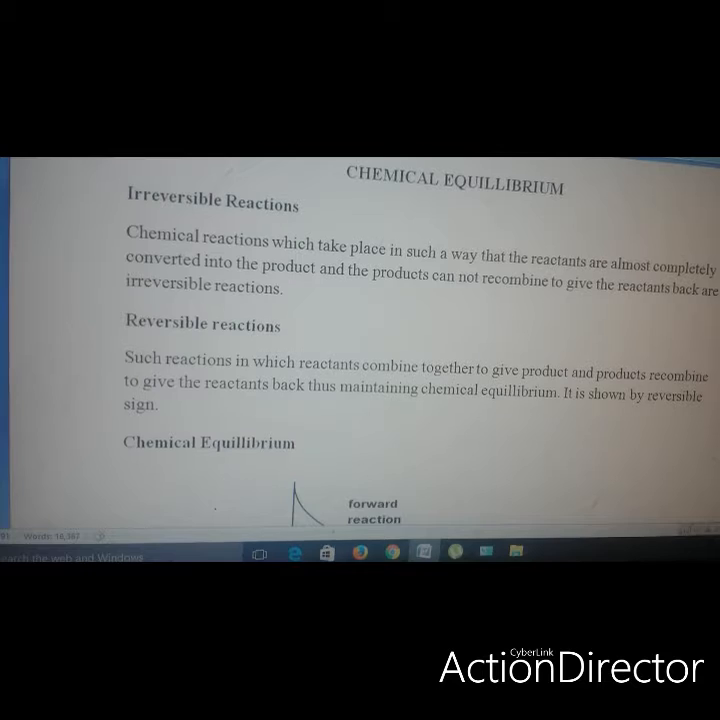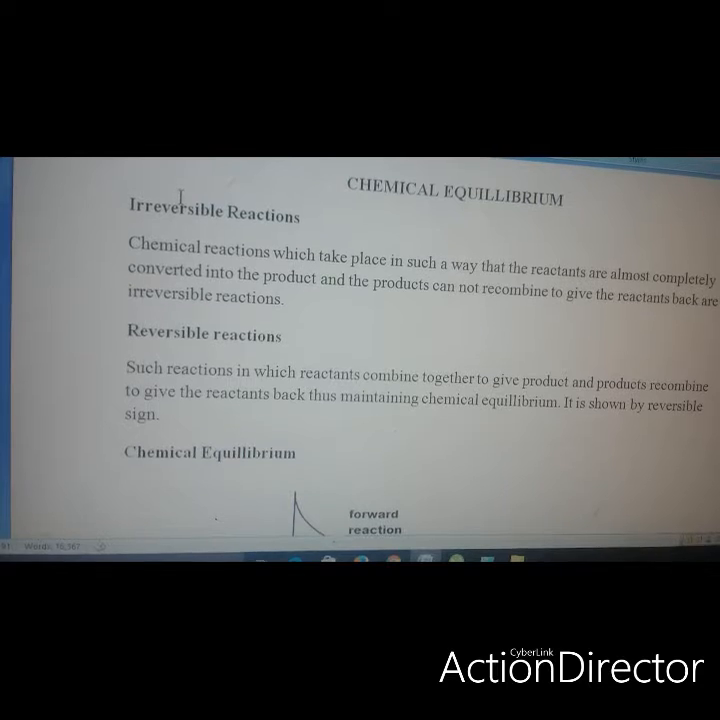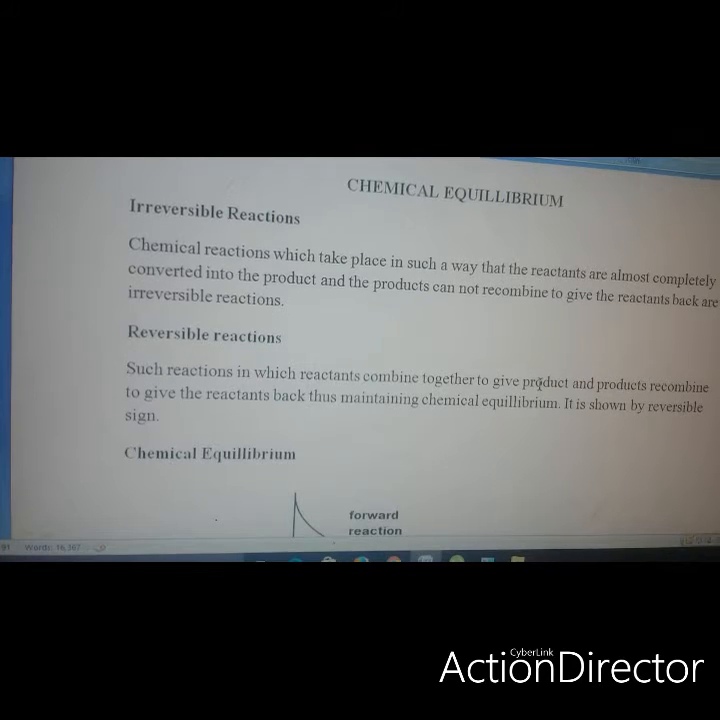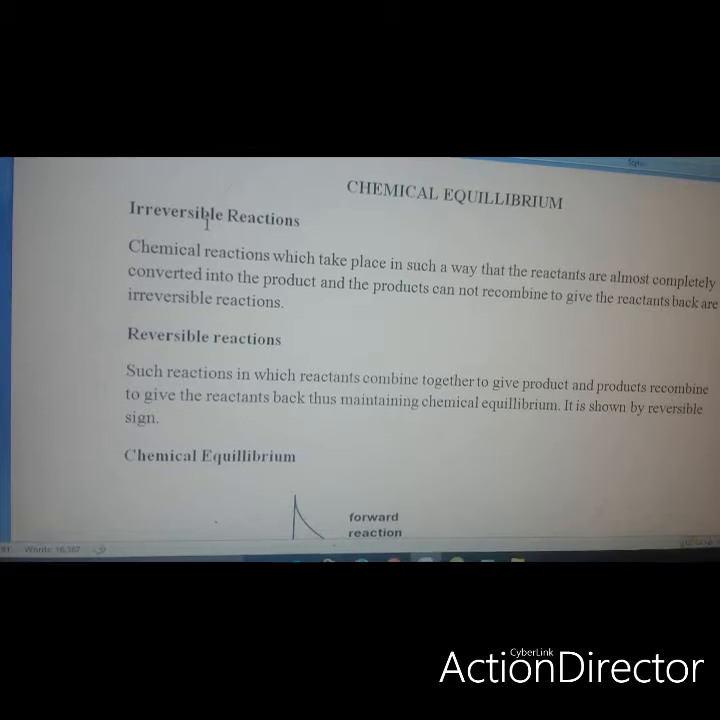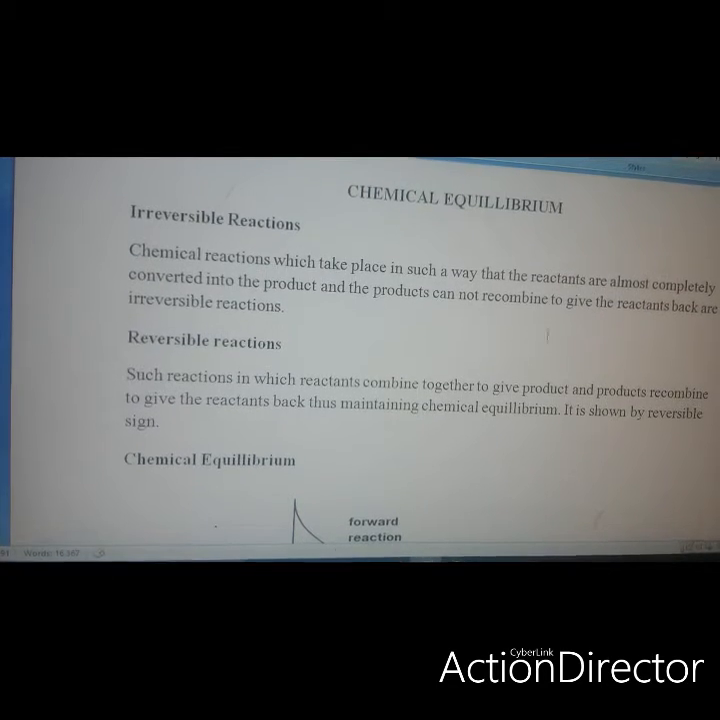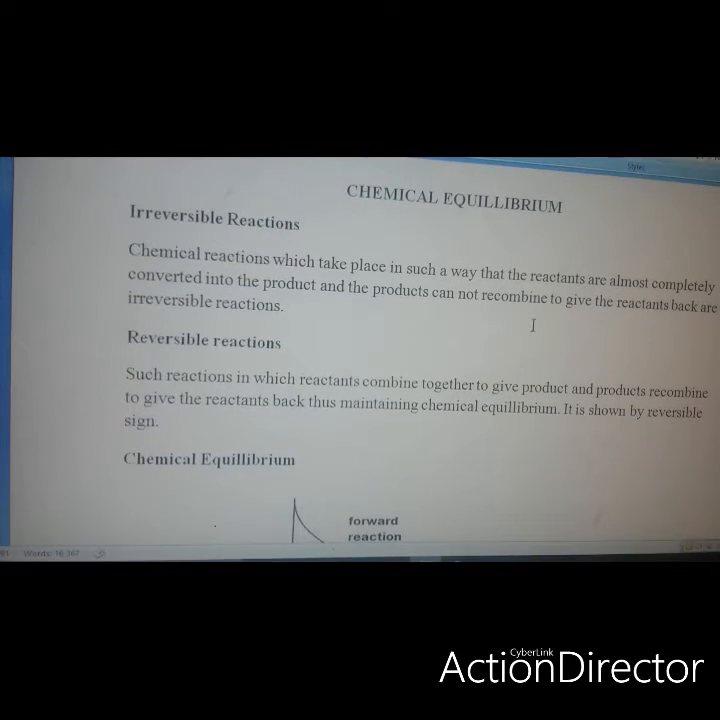Now, to understand the concept, we should know two definitions. One is of a reversible process, the other is of an irreversible process. In a reversible process, the reactants combine together to give the product, and the product recombines back to give the reactants. So it maintains a chemical equilibrium. It is shown by the reversible sign, that is, reversible arrows. Irreversible reactions take place in such a way that the reactants are almost completely converted into products, and the products do not recombine to give the reactants back.